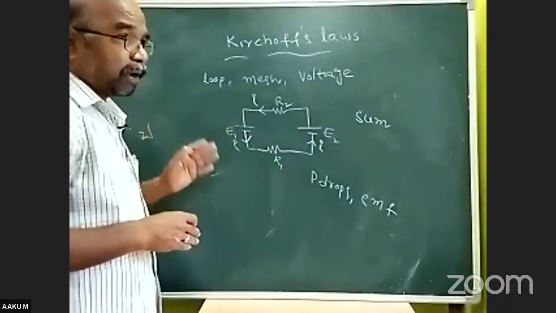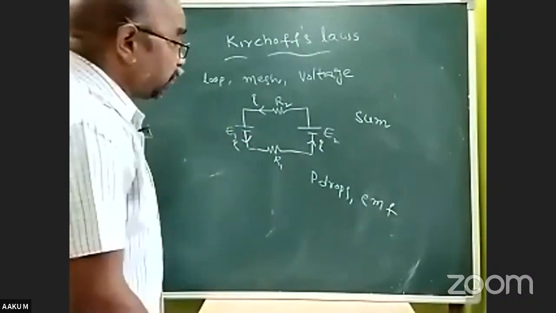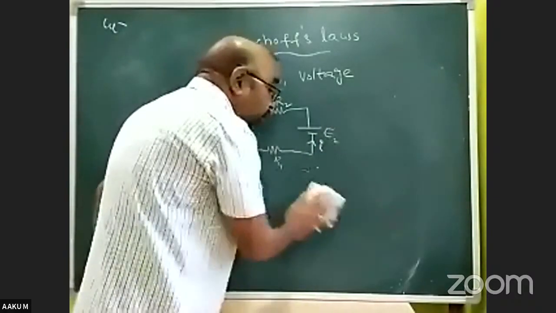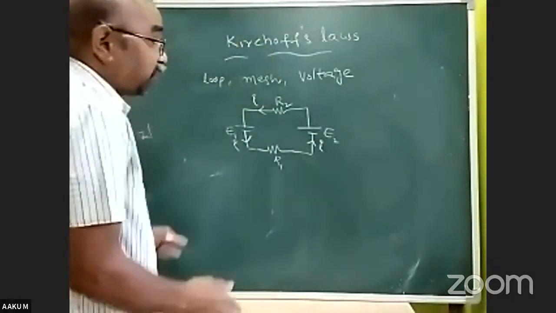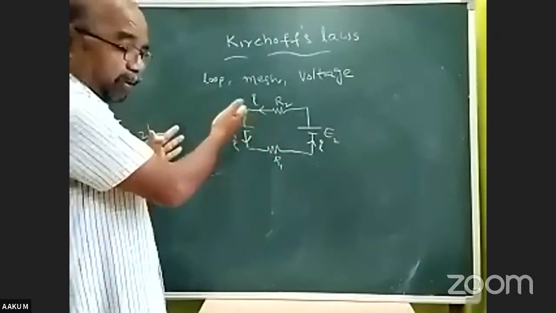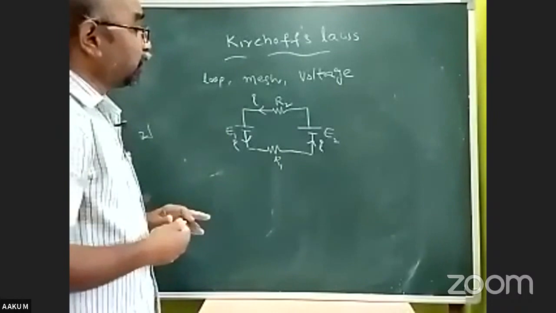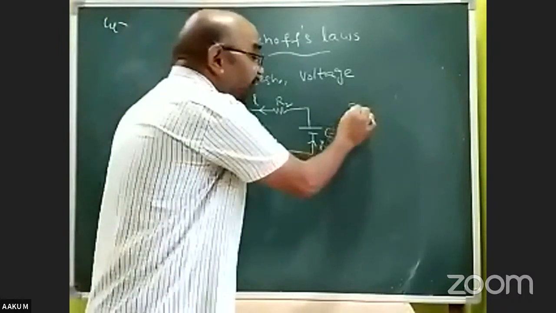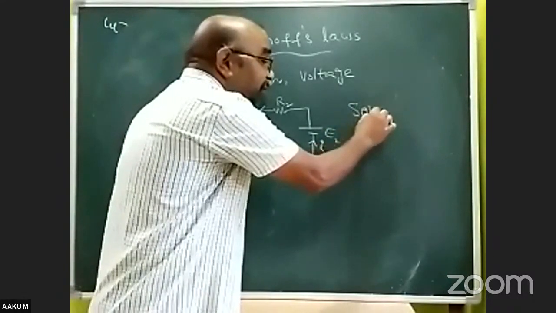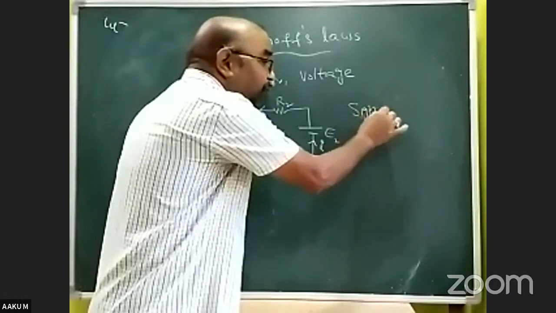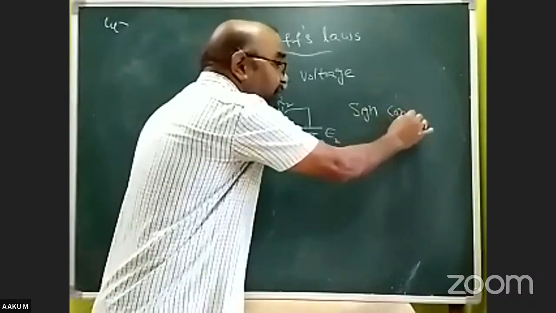We are going to concentrate upon it, right? To get the mathematical equation, we have to follow the sign convention.